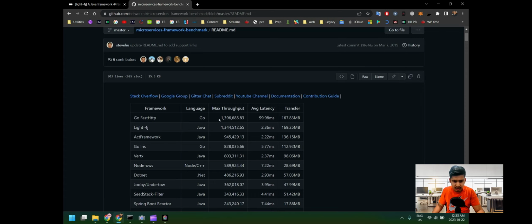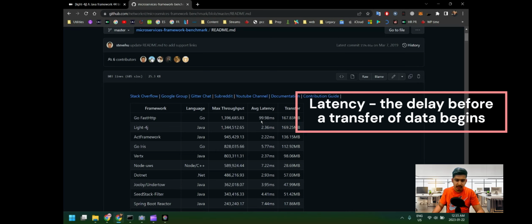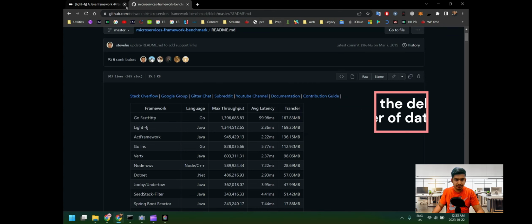As we see by the results that have been gathered by NetworkNT, the max throughput transfer was almost the same, somewhat above 1.3 million, and the transfer size was also pretty comparable, 169 MB for Light4j and 167 MB for gofast-http. But the main difference is in average latency. While gofast-http had around 100 milliseconds in latency, Light4j had a latency of only less than 2.3 milliseconds. So it is safe to say that the overall winner here is Light4j.